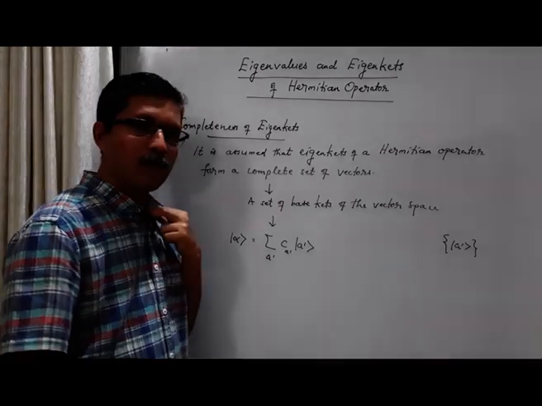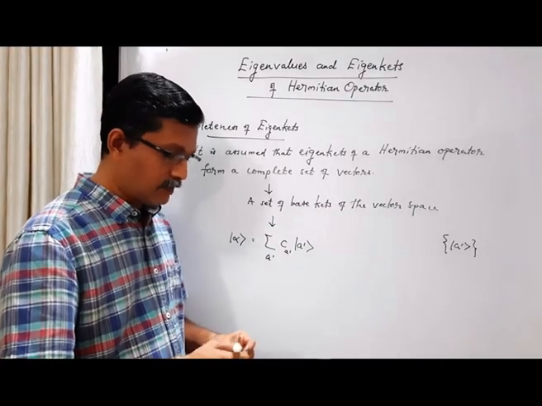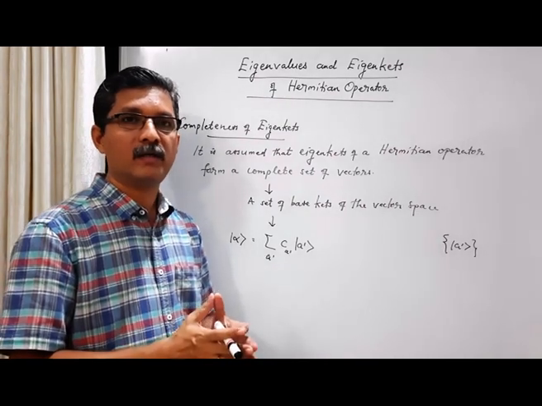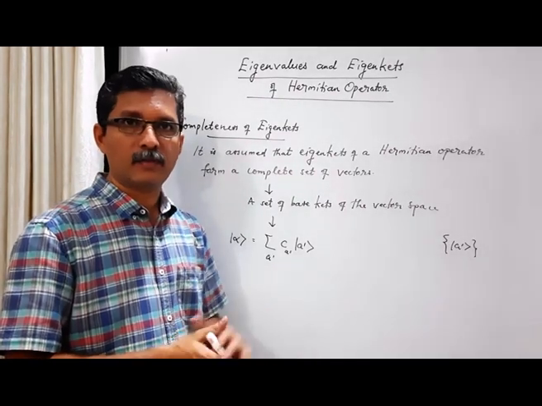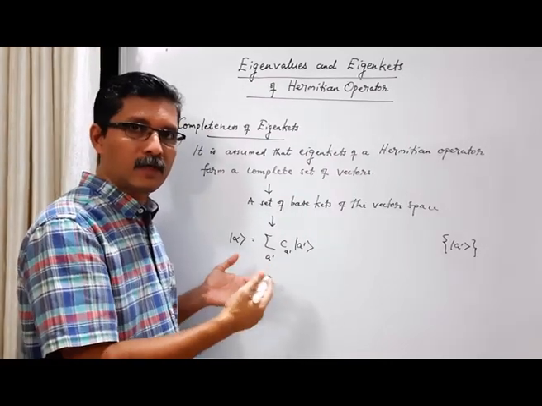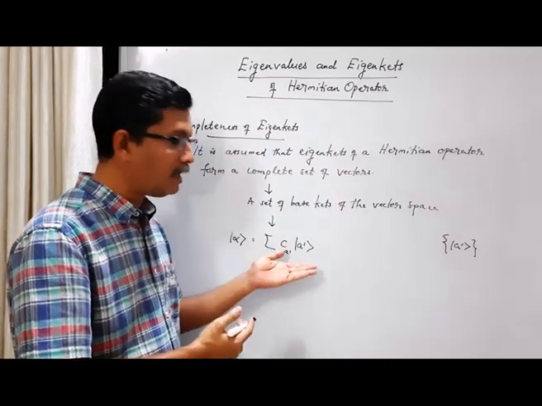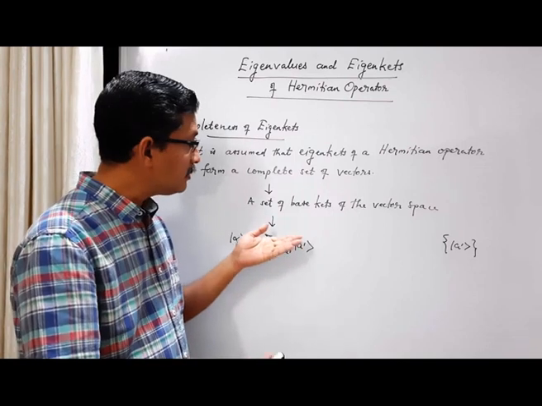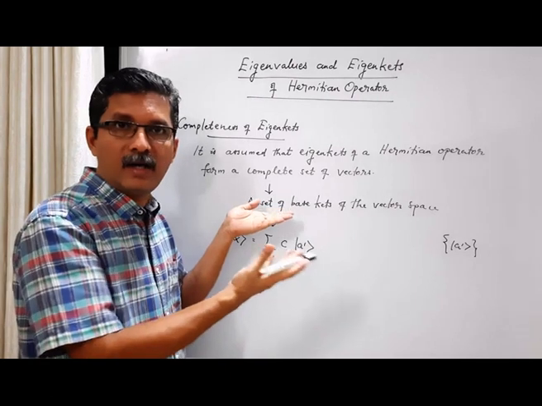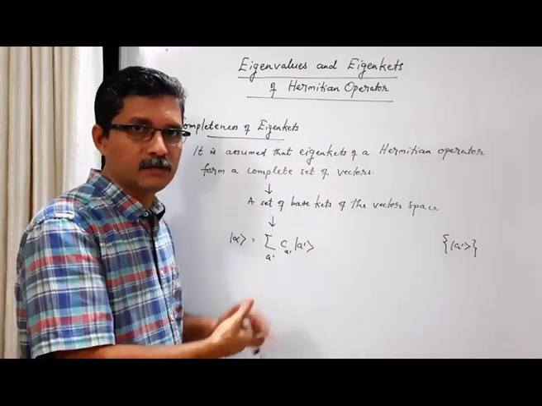We have already discussed, two or three classes back, how a general vector can be expanded in terms of base kets. Here the idea is the same. The only difference now is that these base kets are eigenkets of a Hermitian operator which is acting on this vector space.